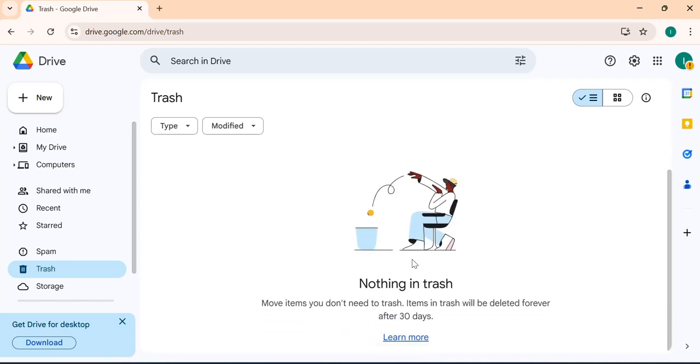So meaning when you delete something, it can still last for 30 days, whereby if you want to undo, you want to restore them, it's still possible. So that's another good feature.